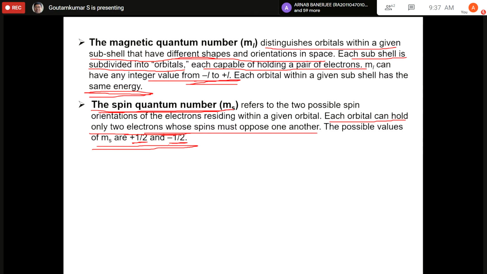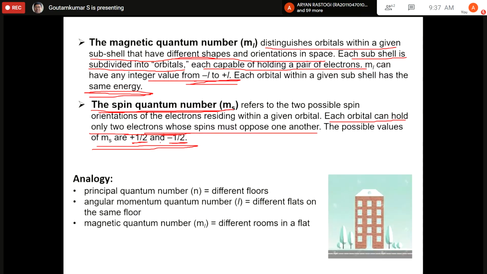So these are the four quantum numbers. Now, what do the quantum numbers signify? If we analyze, the quantum numbers are like the address of the electron. Like in our address, we talk about the city name, street name, then lane name, then building, apartment or housing society name, and then flat number and so on.